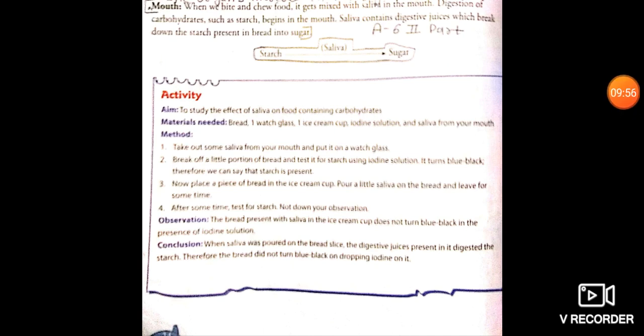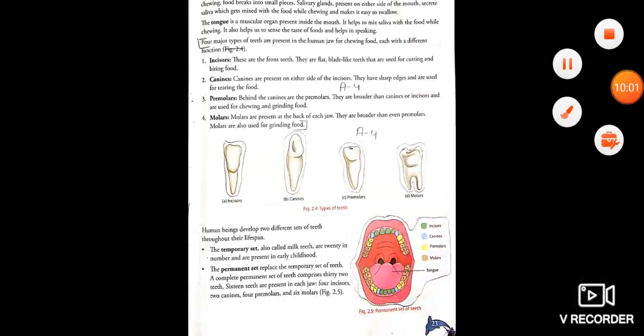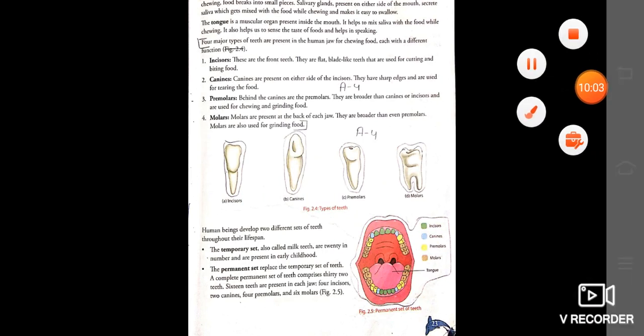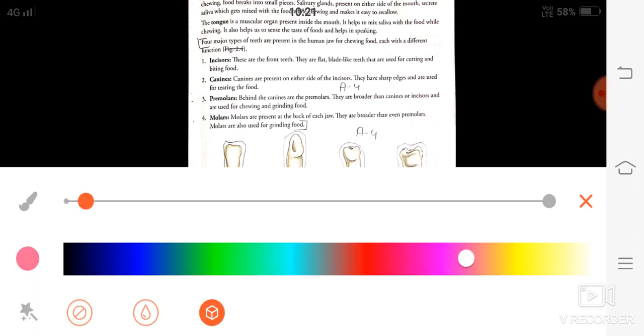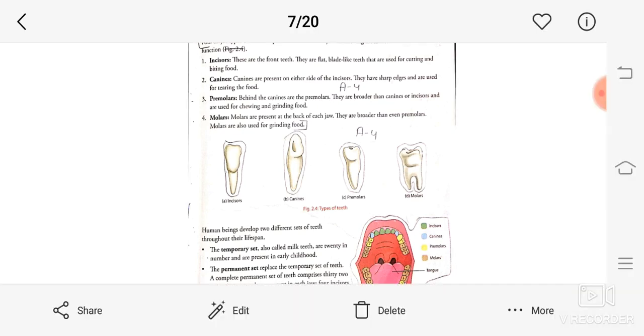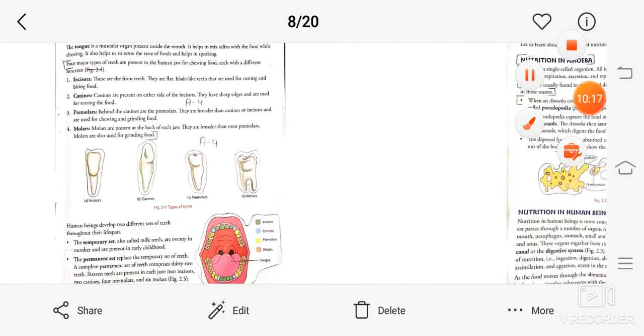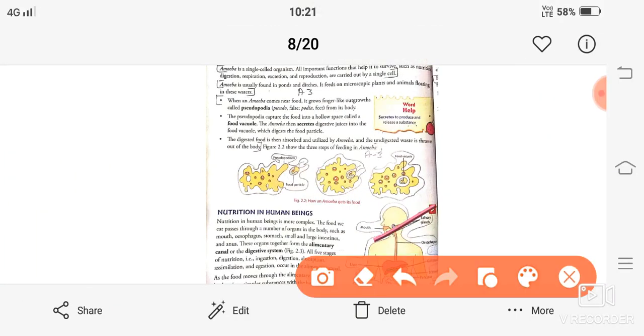Now diagrams, what you have to make? Amoeba and paramecium diagrams you have already made. You have to make the diagram of amoeba, paramecium and hydra. Then you have to make the diagram of the human digestive system. The rest I will tell you later.